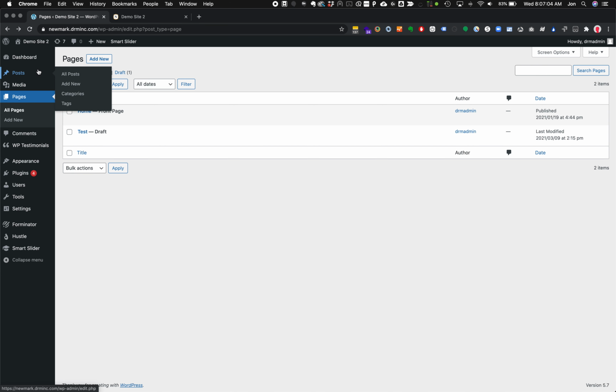Posts are more like timely bits of information, often referred to as a blog, although it could be called many other things like press releases or news. Posts are those timely announcements about what's going on. So in DRM's case, I'm going to say a page might have information about our current gear that's available to use either for rent or in our production work.